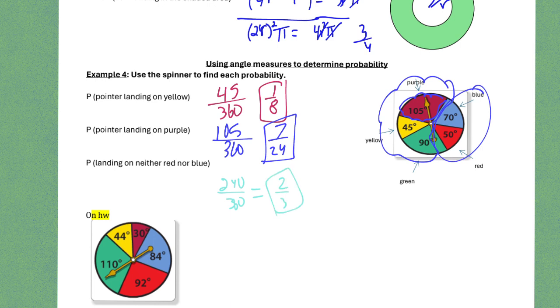So on your homework, there is a diagram that doesn't have colors labeled. And so I want to let you know, I guess we will call this one red down here. This one is going to be blue. This one, I guess, is purple. Okay. It's more like, I don't know, Cabernet or something. I don't know. This is yellow. And this would be green. And I'm saying that because I know you guys know your colors, although there are people who are colorblind. So they actually need the words to help them know which one is which.